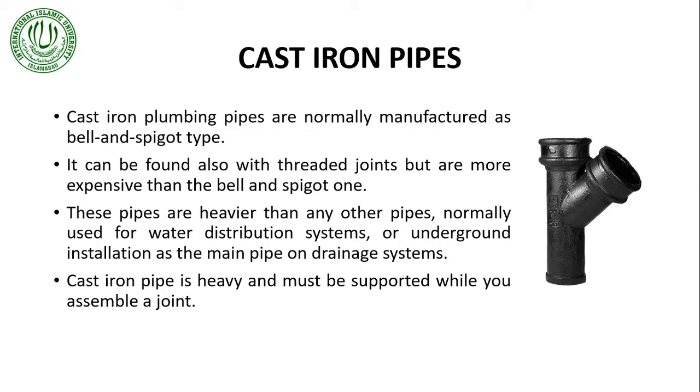These type of pipes are usually used for the underground water distribution systems or installations, as the main pipe on drainage systems. So as already said, cast iron pipe is heavy, so when you are assembling a joint, you must be supporting it so that it does not break.